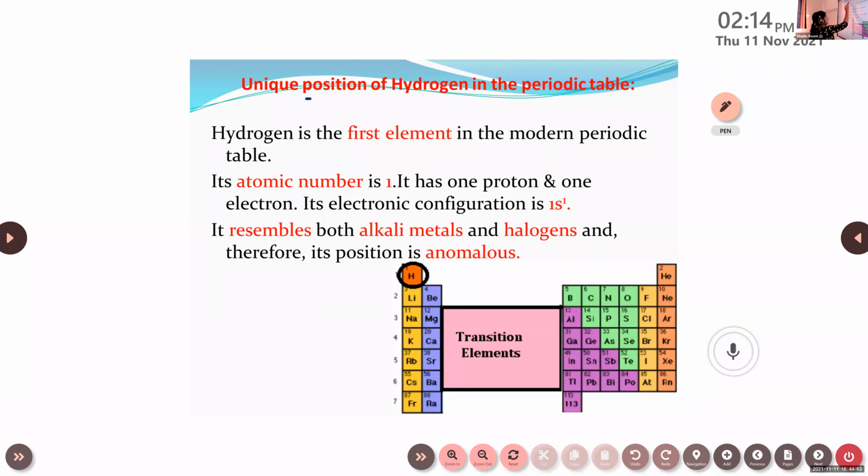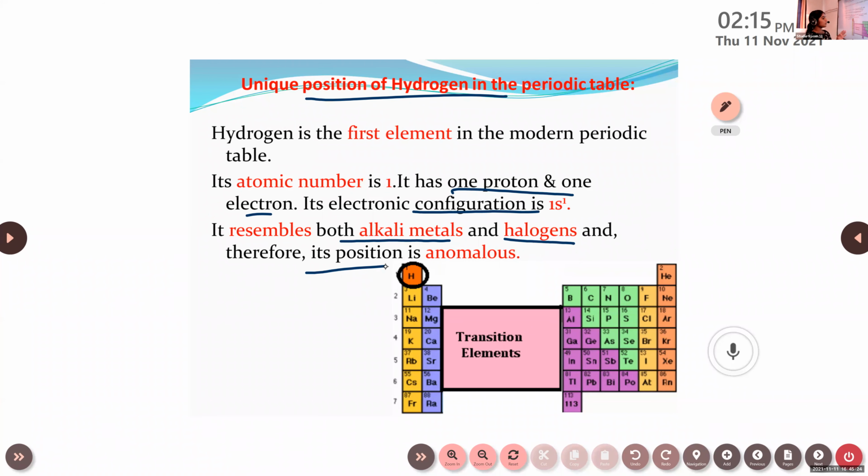Before that, the unique position of hydrogen in the periodic table. Hydrogen is the first element in the modern periodic table. Its atomic number is 1 and it has 1 proton and 1 electron, because the number of protons and electrons remains the same. Its electronic configuration is 1s1. It resembles both alkali metals and halogens and therefore its position is anomalous. We cannot predict the exact position of hydrogen.